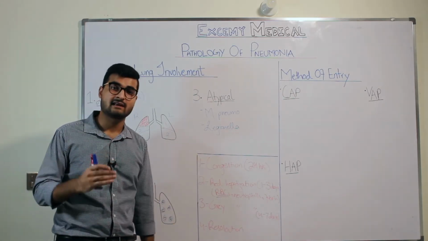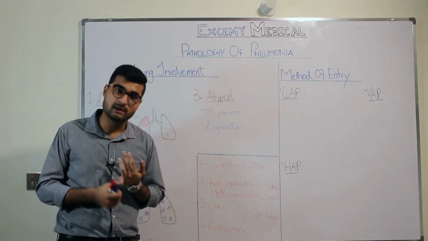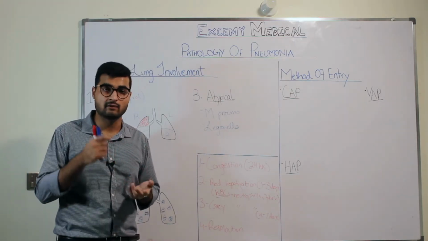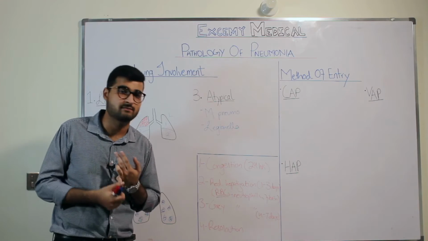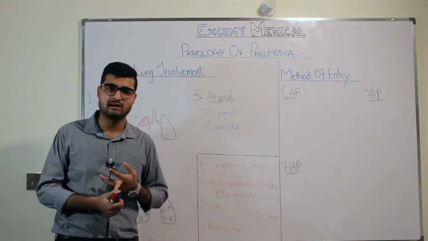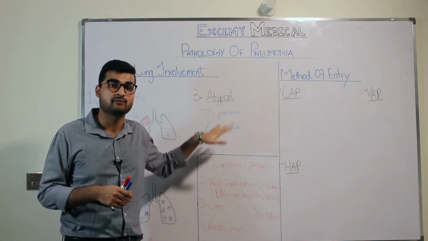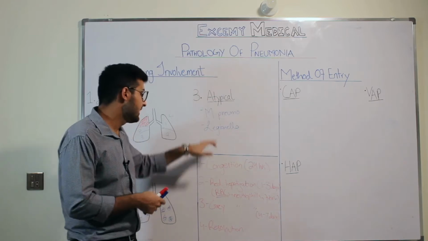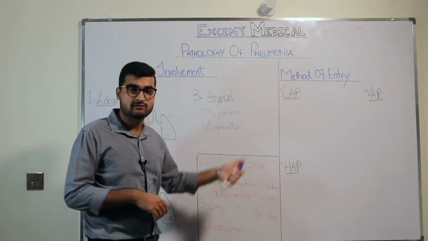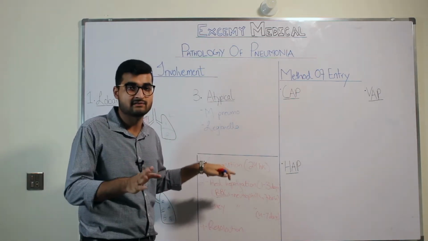Apart from that, Legionella has a tendency to affect certain patients. What kind of patients? Patients who are immunocompromised, or old people who have had a heart transplant or kidney transplant, and patients with comorbidities such as hypertension, heart diseases, kidney diseases. All of these patients are prone to getting pneumonia from Legionella pneumophila. Now, in Legionella, one thing that you need to keep in mind is that it can also cause Pontiac fever. So this is something that also happens in Legionella.